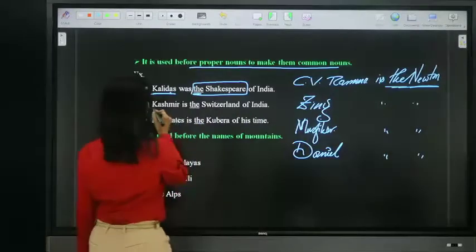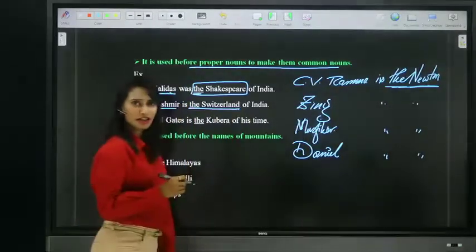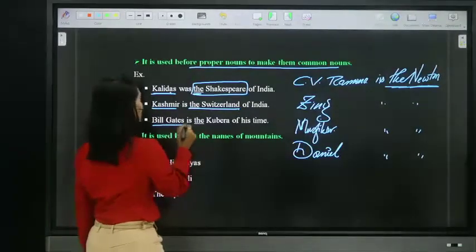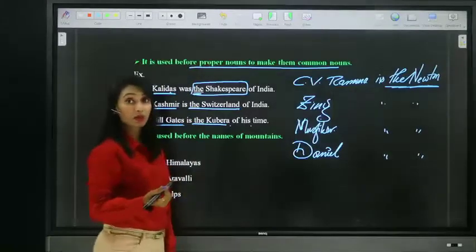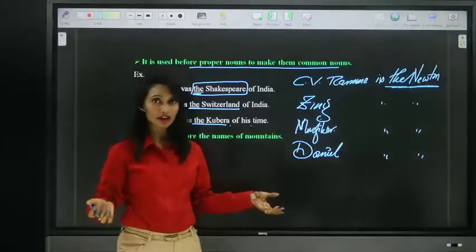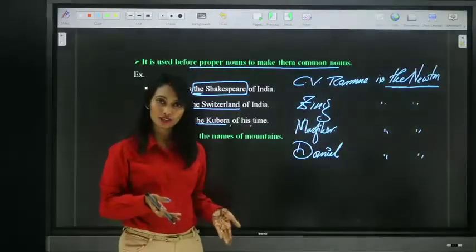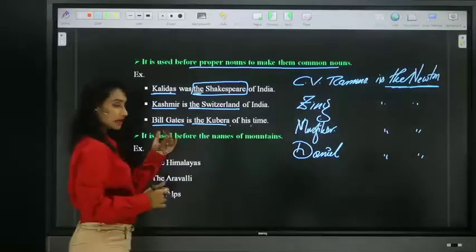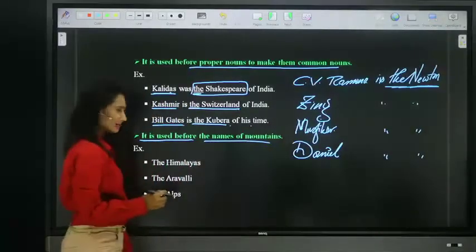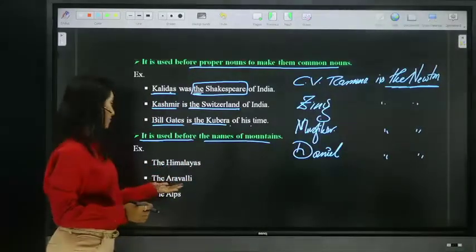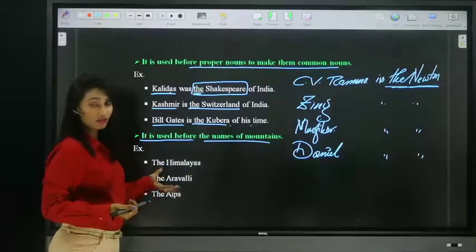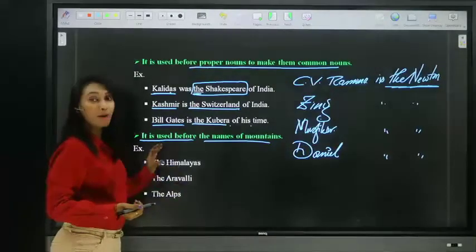Look at some more examples. Kashmir is the Switzerland of India. So Switzerland is like that, and so is Kashmir. Bill Gates is the Kubera of his time. We know about Kubera, the wealthiest one in our mythology. Just as Kubera was the wealthiest of his time, so was Bill Gates of his time, right? Moving on to the next one. The article "the" is used before the names of mountains like the Himalayas, the Aravalli, the Alps. There are many other mountains, right? So we must place the definite article "the" before the names of mountains.